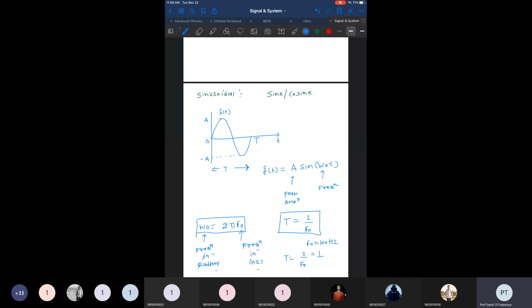So if I put the value 100 here, that means 0.01 second, which is approximately 10 milliseconds, right? This is the time required to complete one cycle of the signal. That way we can define the sinusoidal signal, and this is defined as a